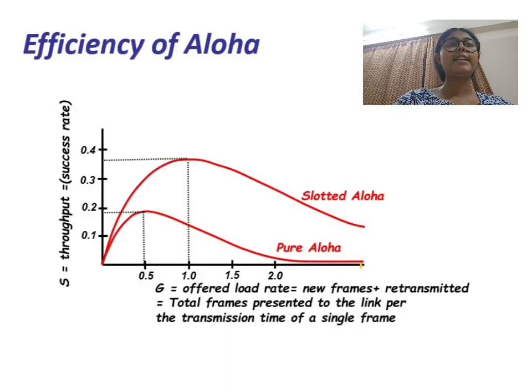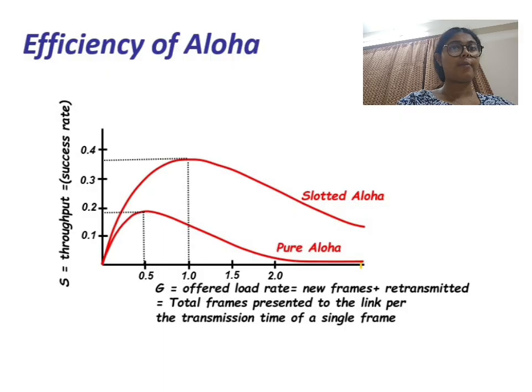To improve this, we have slotted Aloha. In this method, the time is divided into equal slots that match the frame transmission time, and the stations are only allowed to transmit at the beginning of a time slot. The synchronization reduces the vulnerable time period from 2T to only T, which significantly reduces the probability of collisions.